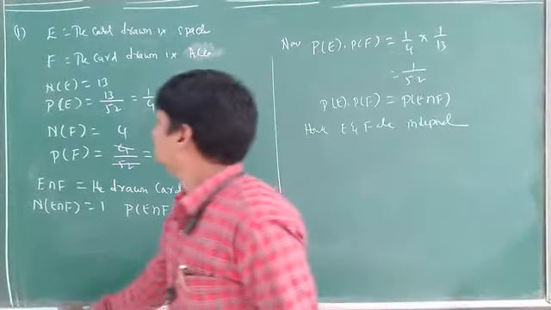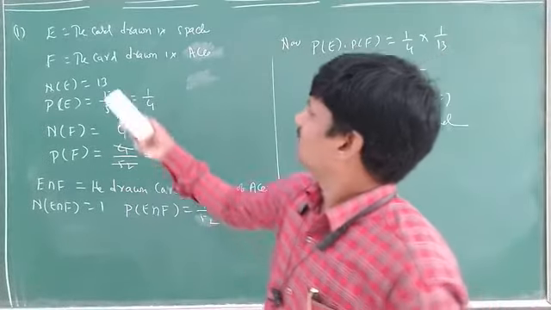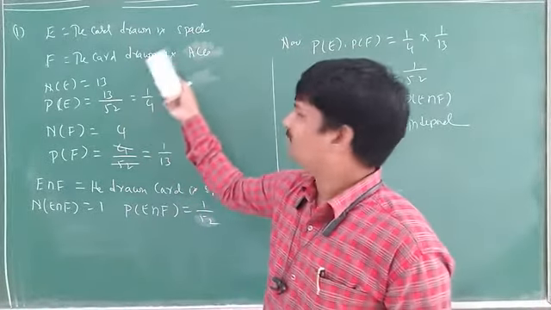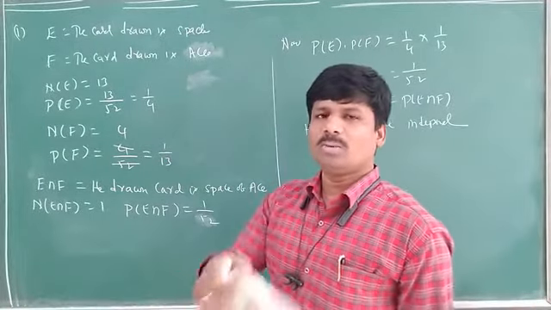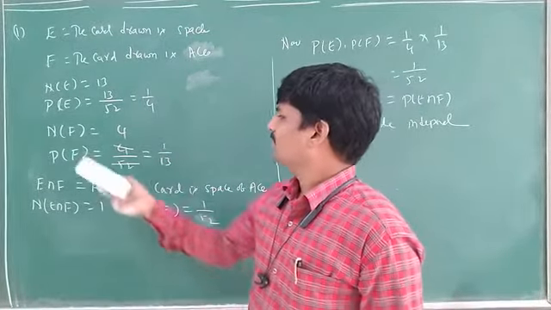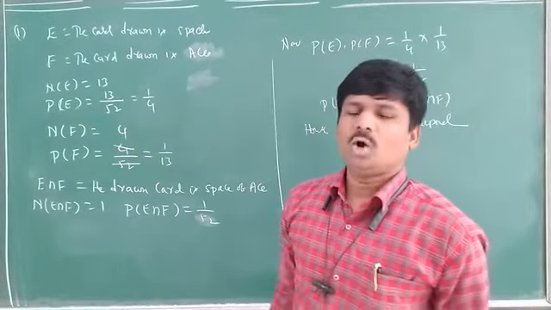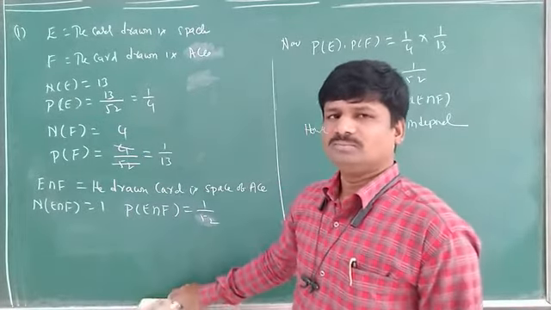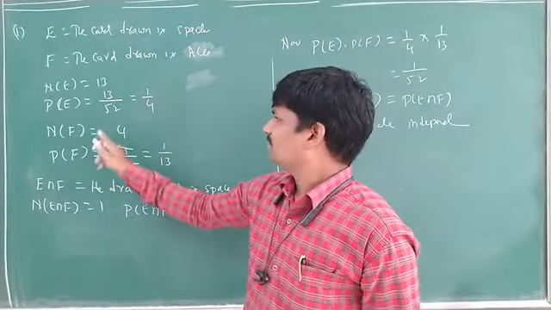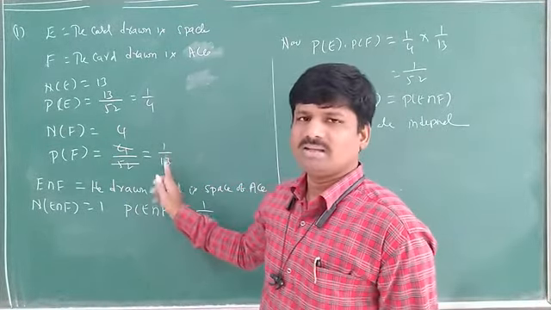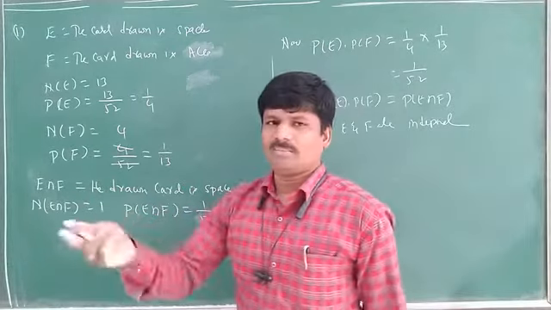It is about this question number 1. Here, what is that one? The card is spade. The card is ace. Spade means how many are there? 13. What is the probability? 13 by 52, 1 by 4. Next, F means ace cards. How many ace cards are there actually? 4, any ace card. 4 by 52, 1 by 13. So what is intersection?